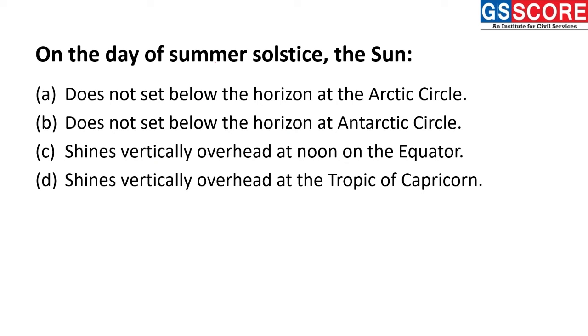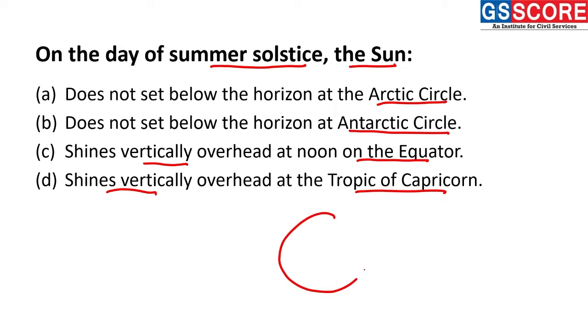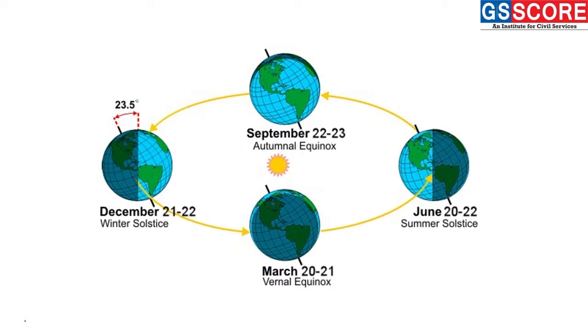On the day of summer solstice, the position of the sun we are talking about. Option A, does not set below the horizon at the Arctic Circle, does not set below the horizon at the Antarctic Circle, shines vertically overhead at noon on the equator, shines vertically overhead at the Tropic of Capricorn. So, analyzing this statement here, we can see we have Earth here, and the position of Earth during the summer solstice,